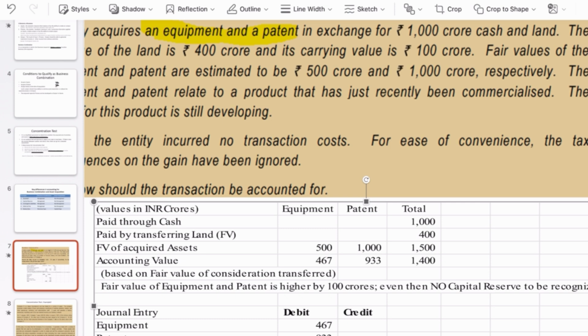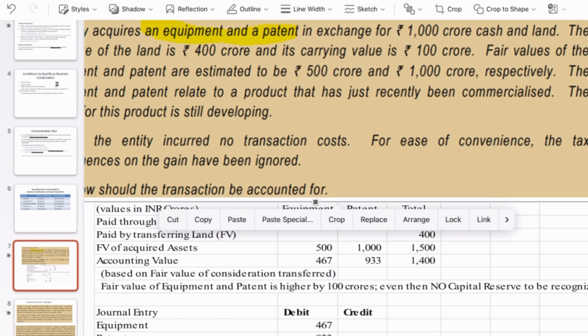Now 1400 crores will have to be bifurcated between the equipment and patent, so we can just take pro rata. 500 crore is the fair value of equipment against the total of 1500 crore, but now the total comes down to 1400. If you do it pro rata, then the equipment value will come to 467. Similarly, the patent value will come to 933 crores.